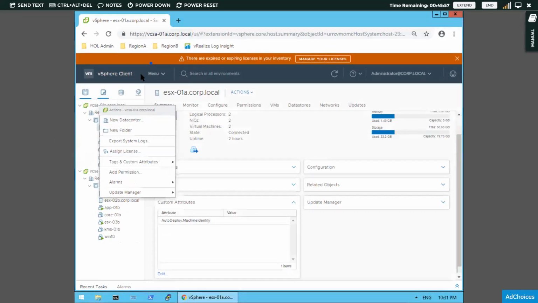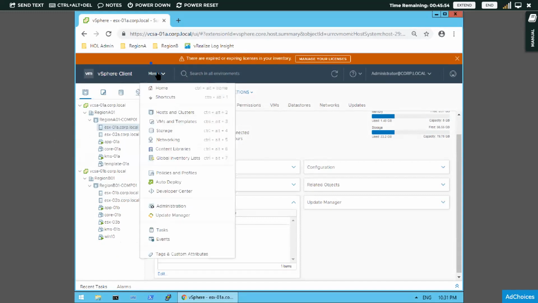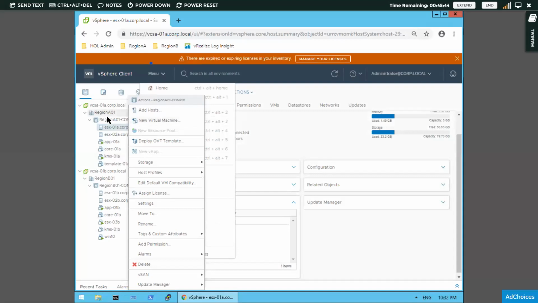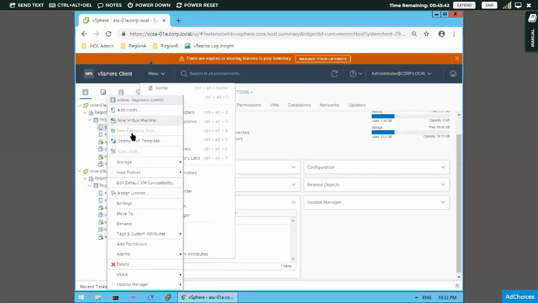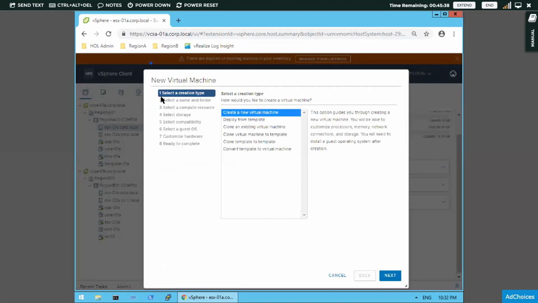To create a virtual machine, one more way is the menu option. You can click on that menu, find VMs and templates, and create a new virtual machine. Or I will just right click and create a new virtual machine. When I click on it, all the options will be listed.